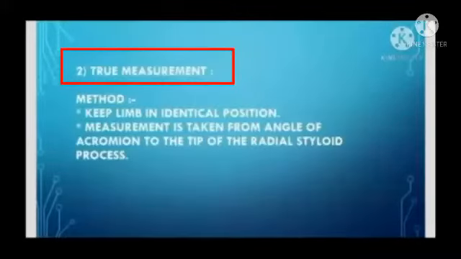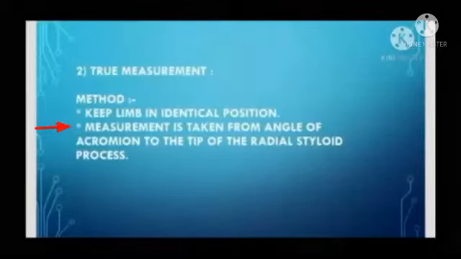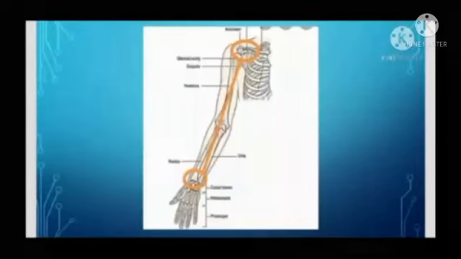True measurement method: keep the limbs in identical position. Measurement is taken from the angle of the acromion to the tip of the radial styloid process. Here in the picture you can see the measurement is taken from the acromion process to the radial styloid process.